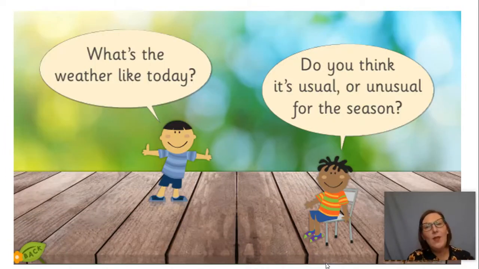Okay, what is the weather like today? And do you think it's unusual or usual for the season? So on your worksheet, you've got a little space to write down what the weather's like today. You can have a look at those.